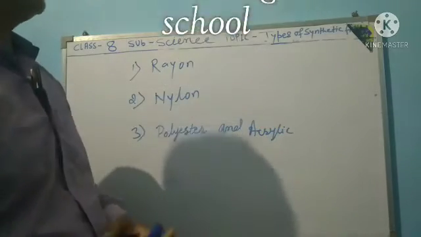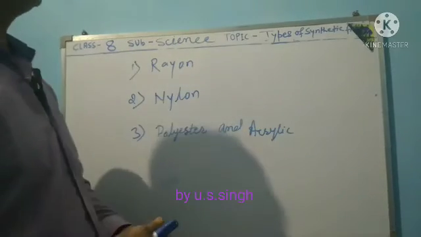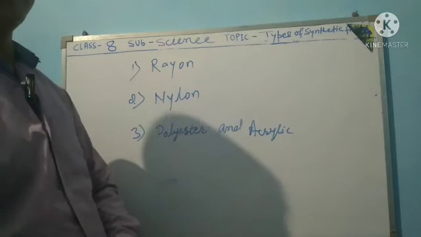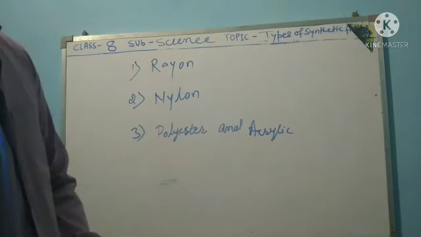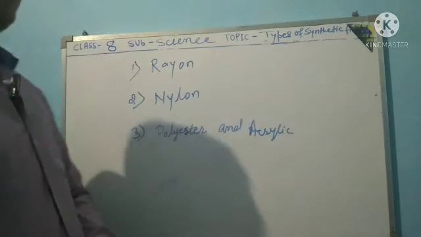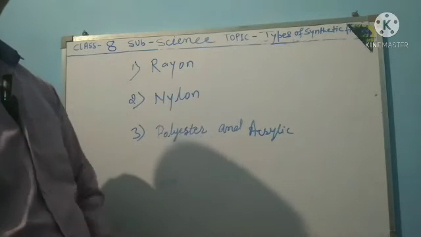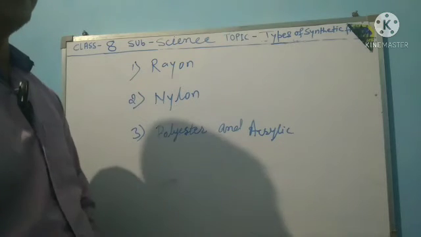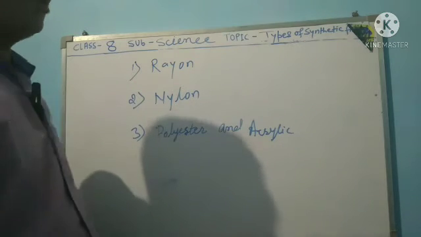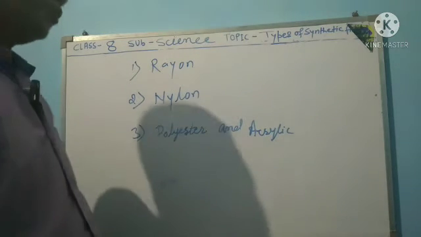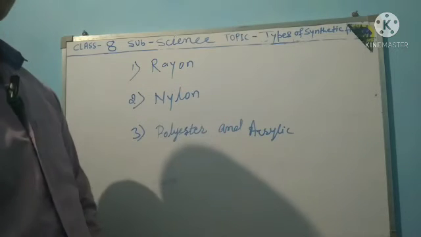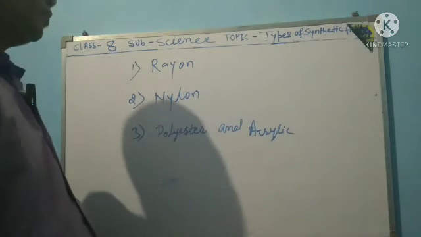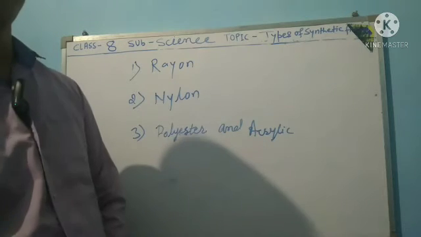Science teacher. Today, our topic is types of synthetic fibers. So, first I discuss the fabrics. Fabrics are made from fibers obtained from natural or artificial sources.